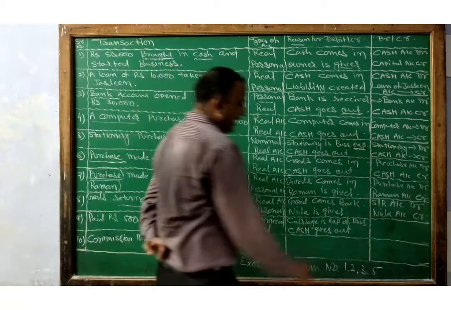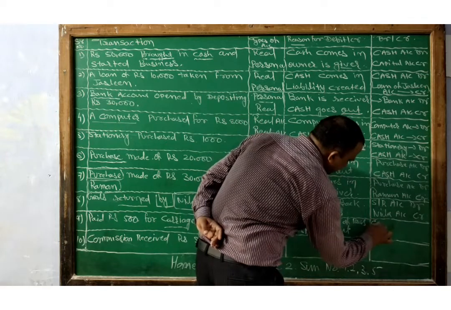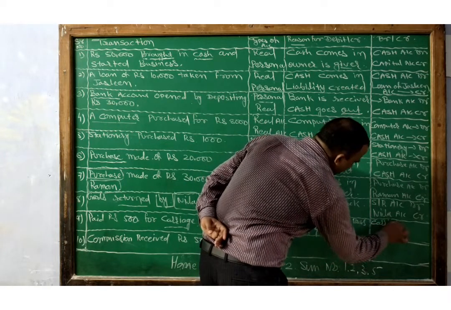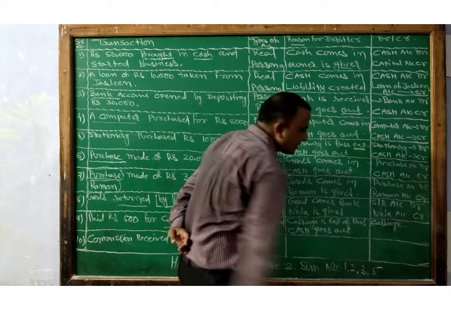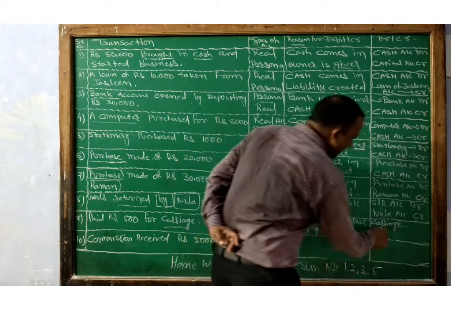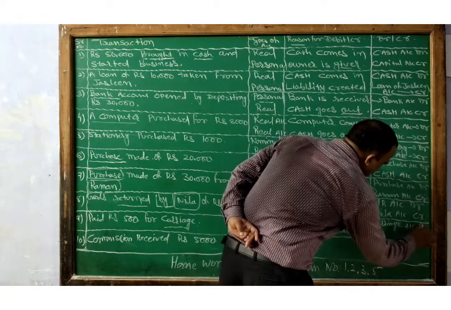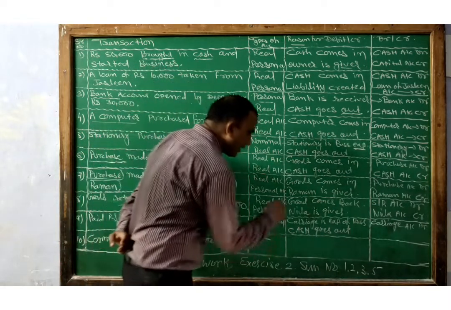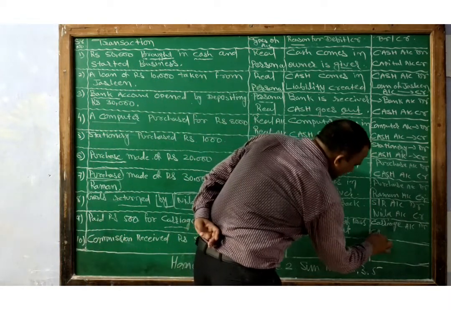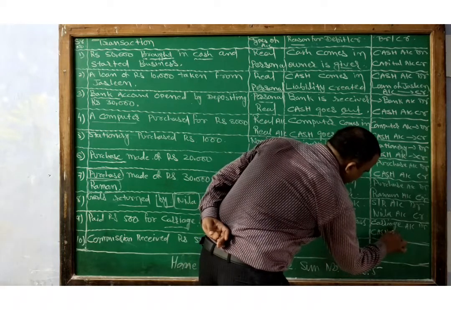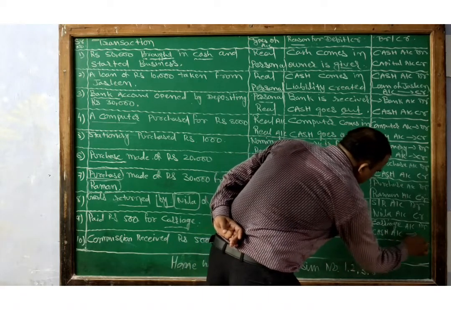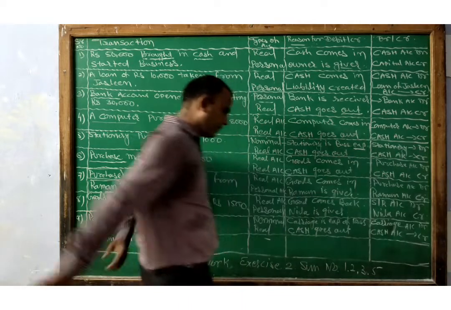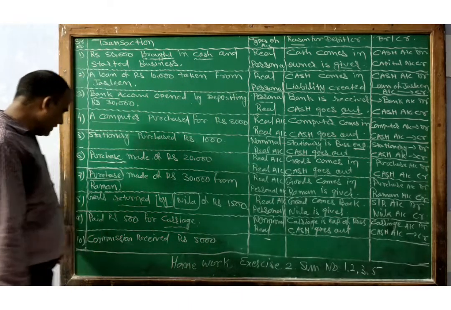So carriage account is debited as per the rule of nominal account. All the expense and loss accounts are debited. That's why carriage account debit. And as per the rule of real account, credit what goes out. That's why cash account credit.